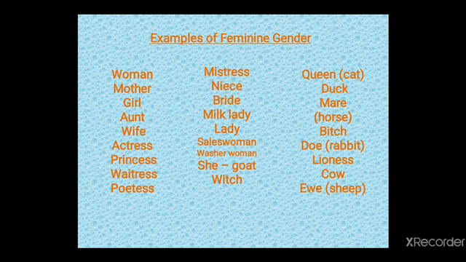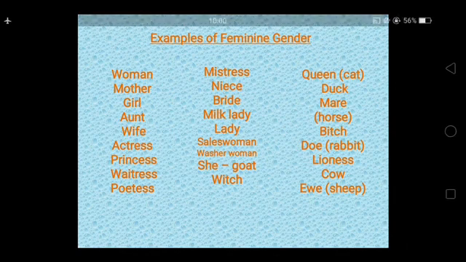Yes, for female cat we say queen. Duck remains duck. Mare, female horse is known as mare. Bitch, doe, female rabbit. Lioness, and cow, ewe, that is female sheep.